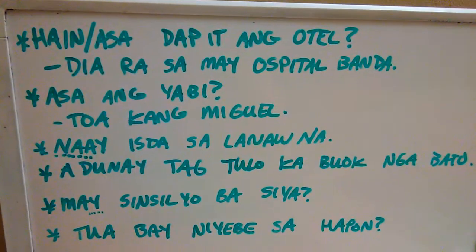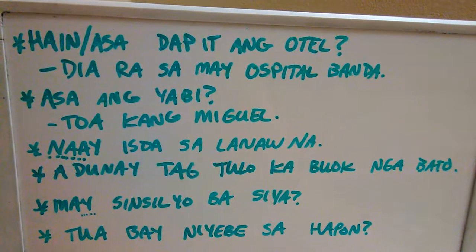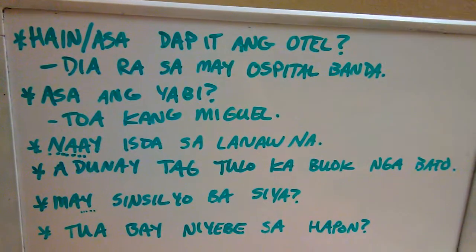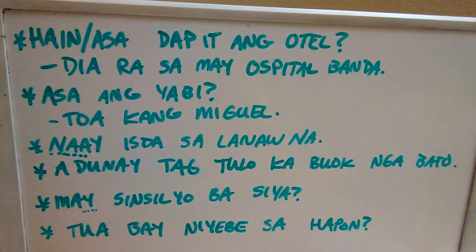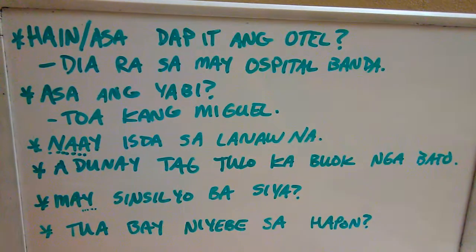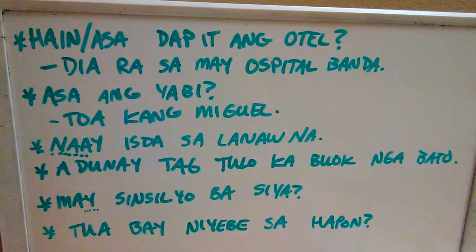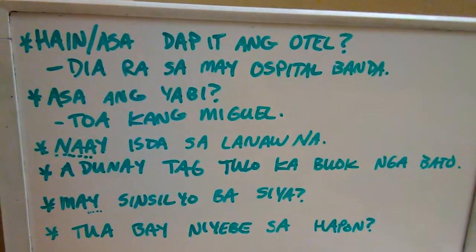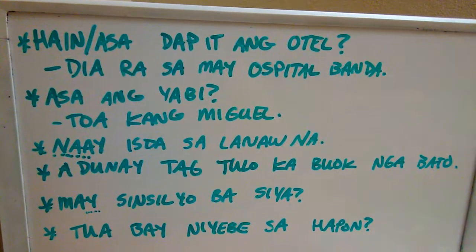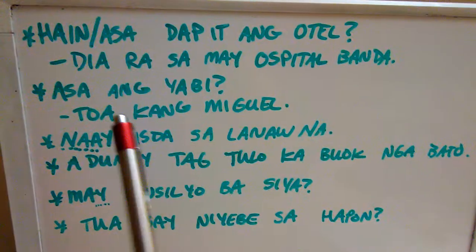And if I want to negate this, the only negating word for the existential we have is wala. We can never use dili for negating an existential question. Dili doesn't do that. It's wala. Now, wala has multiple functions of negating. It negates an existential, and it negates in the completed or incepted aspect of verbs.